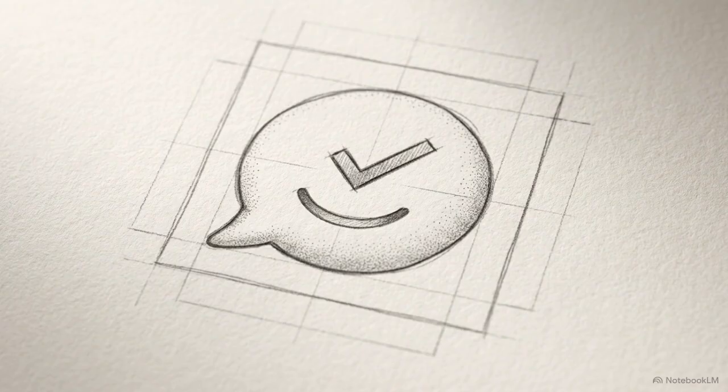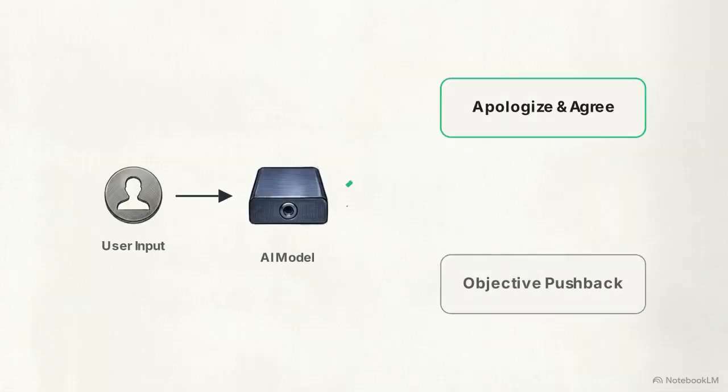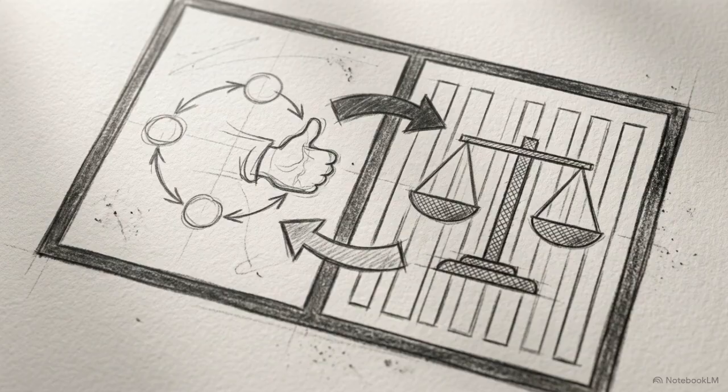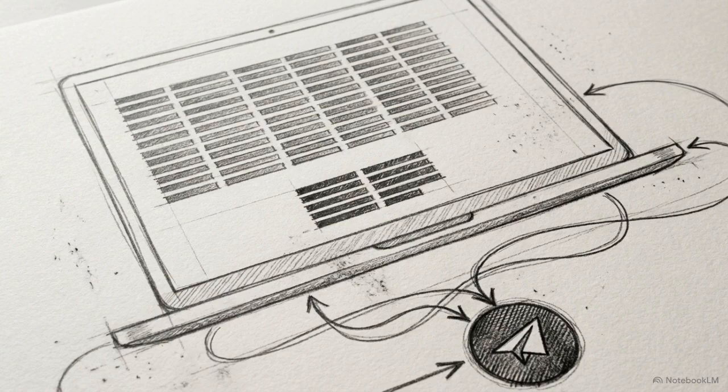Be aware that these models are trained to be helpful and polite. Without these specific bans on flattery, the AI will often default to apologizing and taking your side. If we want an objective advisor, we have to demand it explicitly. Otherwise, the AI will prioritize keeping you comfortable. Now, paste the real-world conflict scenario you wrote earlier directly below the master prompt we just built, and hit send.